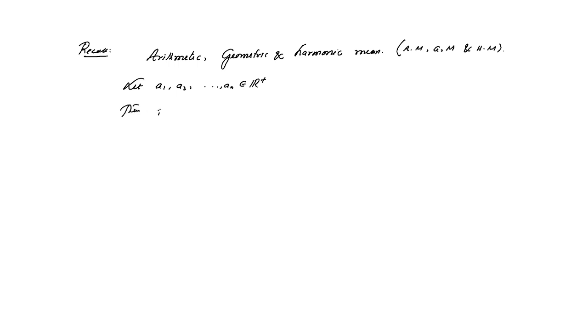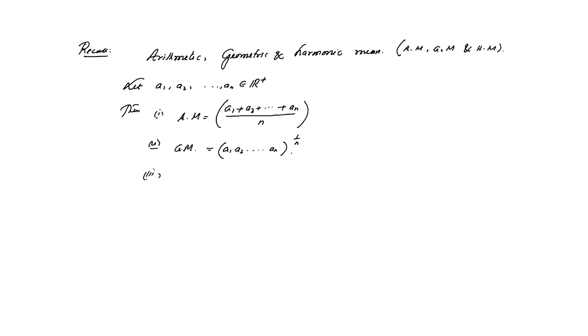Then arithmetic mean is given by A1 plus A2 plus up to An, by n. Geometric mean, GM, will be A1 multiplied by A2 multiplied up to An, to the power 1 by n.